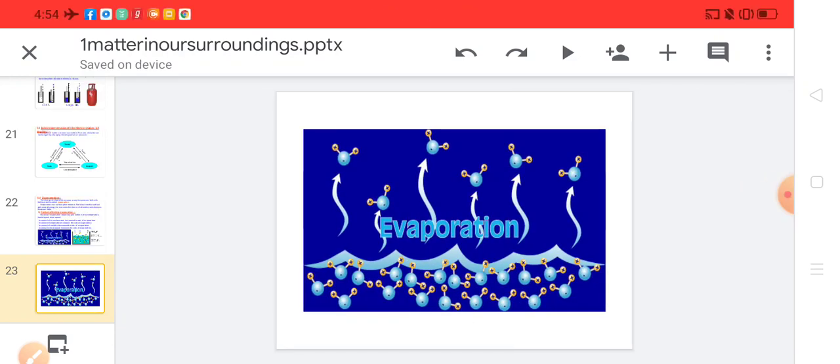Here you can see that evaporation is a surface phenomenon. The molecules present on the surface have high kinetic energy, and they absorb more energy and then escape from each other. That means the force of attraction between the molecules breaks, and they are released into the environment and convert their state from liquid to vapor state.